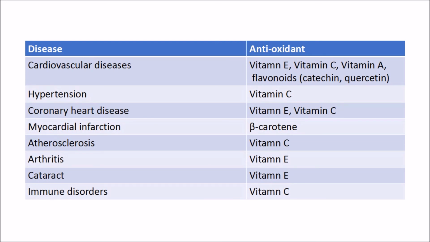So we have covered what are the free radicals, how they are generated. We have discussed about oxidative phosphorylation, how oxidative phosphorylation is a cause of generation of free radicals.